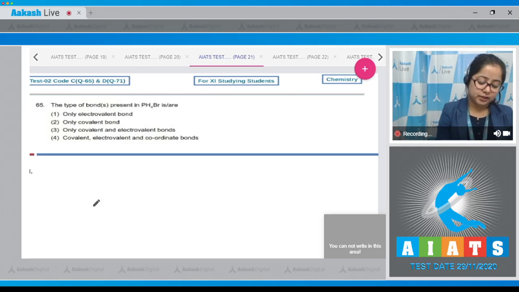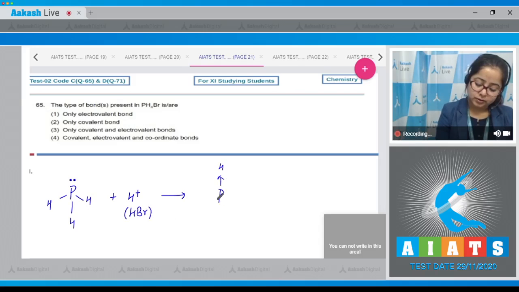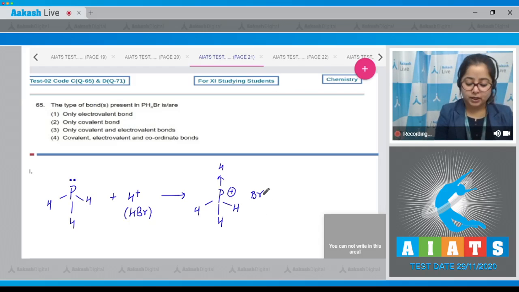Student, first of all, I'm drawing the structure of PH3 and then we see how PH4Br is formed. So here, when it reacts with H plus from HBr, the compound formed is H, here 3H, and phosphorus acquires a positive charge because it has donated its lone pair, and Br minus is attracted towards this.